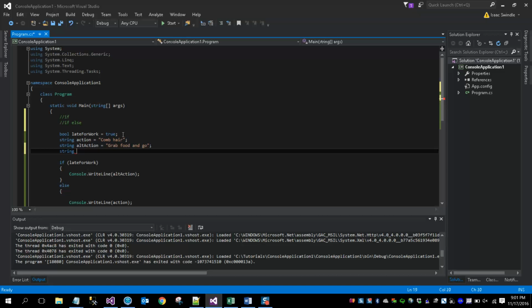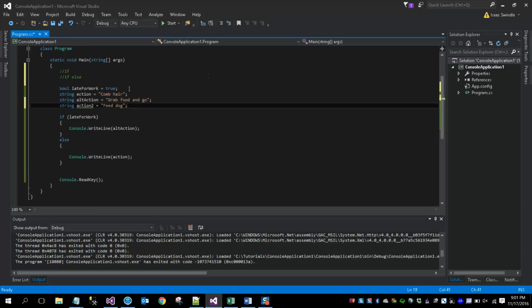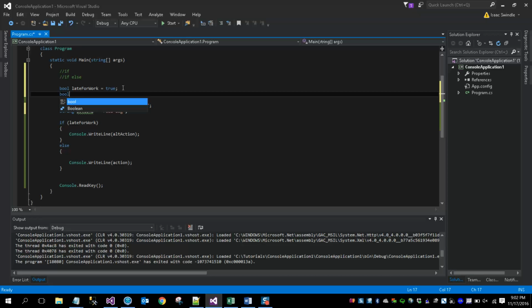Let's say action 2 equals a dog. And let's create another condition. Dog is hungry equals true. So, poor dog, I apologize, but if I'm late for work, I'm grabbing my food and going.